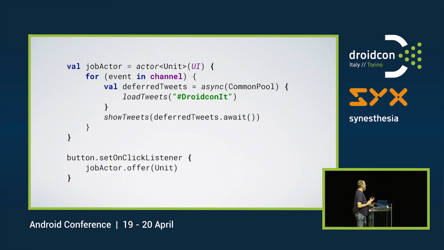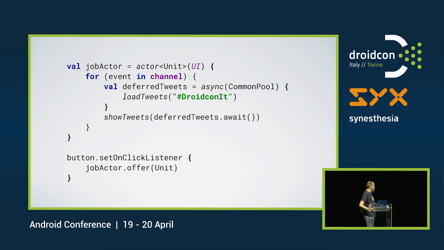We will create a job actor. We will have this actor running on the UI thread by default. There, we'll loop through the events that come in the channel of this actor. Here, we call async again. We could use the DSL we had, but I'm being a little bit more explicit here. So we call async, we get a deferred, and then we call show tweets, where we call await. All of this is still in a coroutine context. It won't block the main thread. The async call will happen on a background thread, so we're safe there.